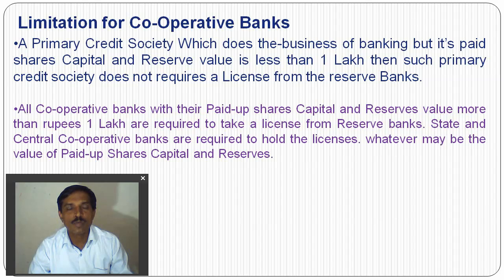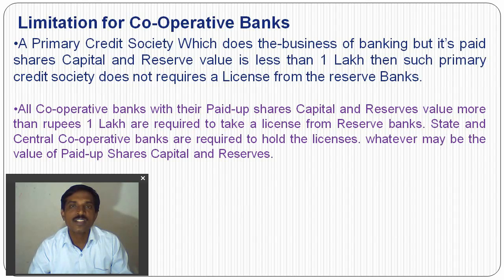So primary cooperative societies whose paid up capital is less than 1 lakh do not need to take permission or a license from the RBI. All cooperative banks with paid up share capital and reserves of more than rupees 1 lakh are required to take a license from the Reserve Bank.